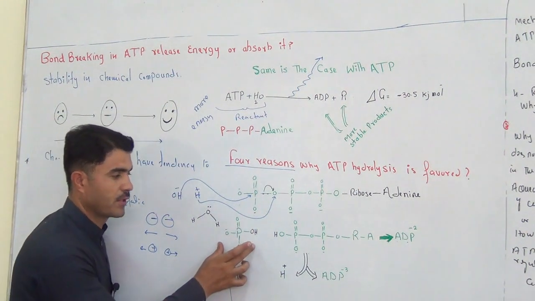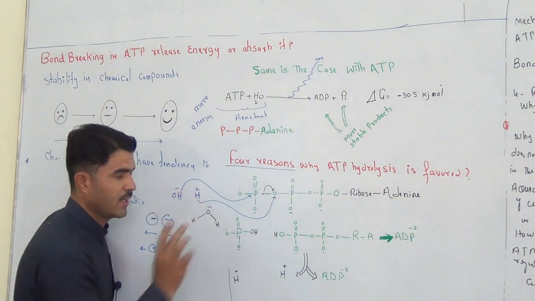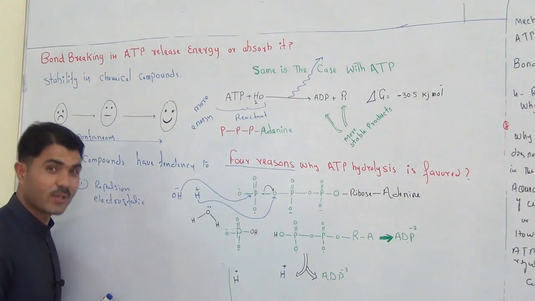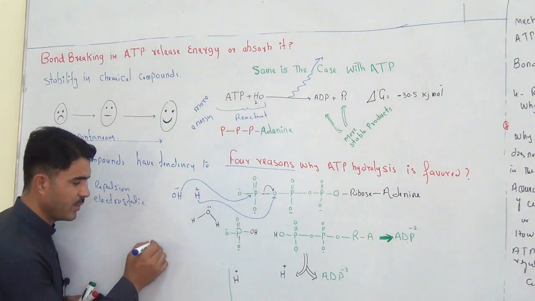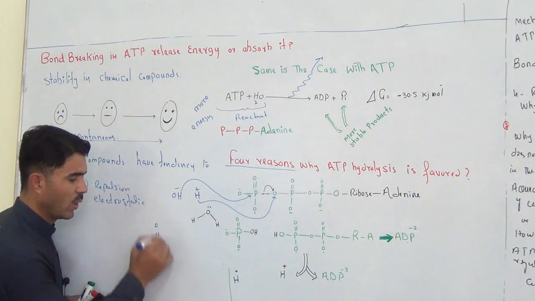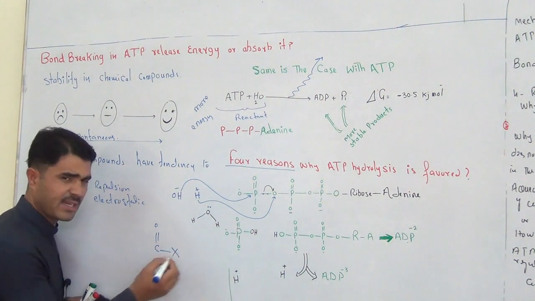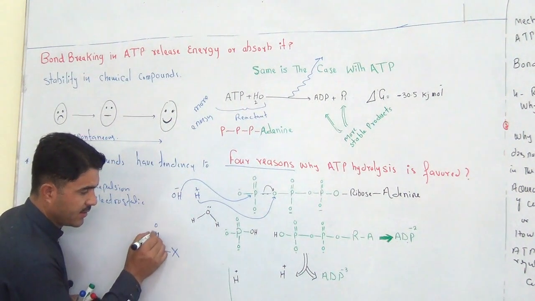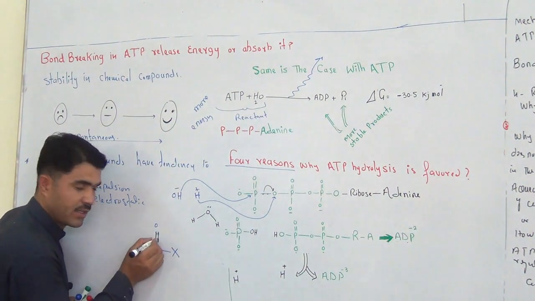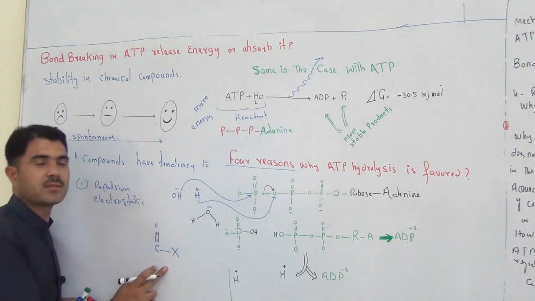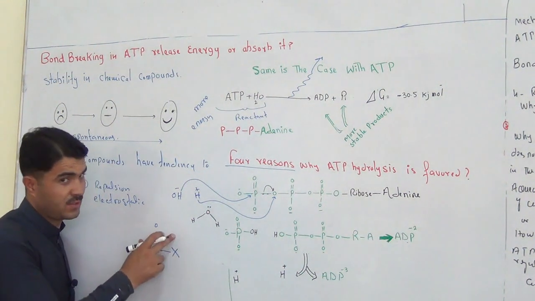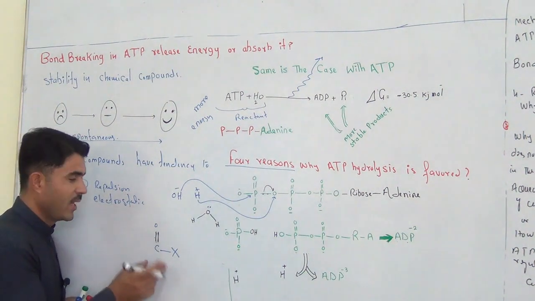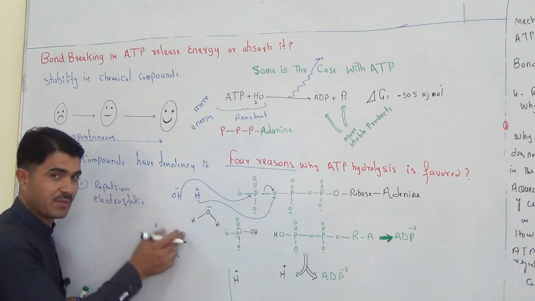stabilization of the phosphate by resonance. Do you know what a resonance is? A resonance is a concept. For example, you have C double bond O, and here you have some atom X, let's suppose. Look at these 2 bonds: whenever there is a double bond, one is sigma and the other is pi. I can't give you more detail about sigma and pi bonds because it's not the topic today. I hope some students know that whenever there is a double bond, one is sigma and one is pi.